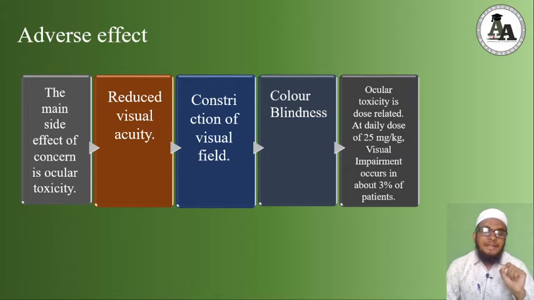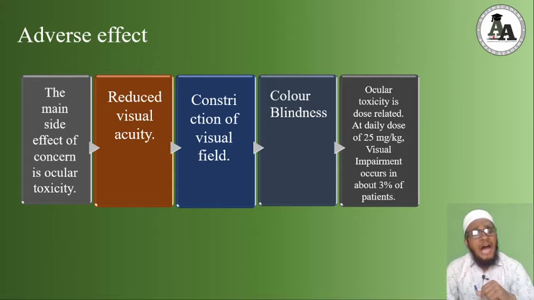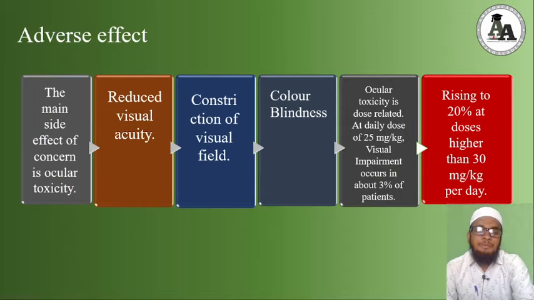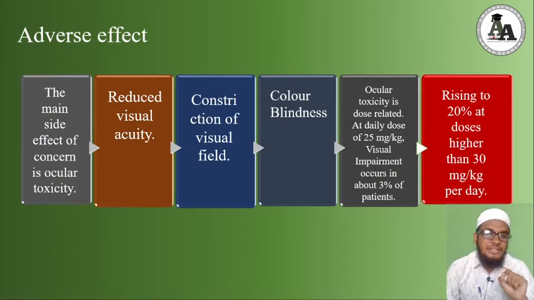If a person is getting 25 mg per kg per day, 3% of patients will have ocular toxicity. Now, if I slightly increase this from 25 mg per kg to 30 mg per kg per day, a high spike in affected patients is seen, like 20% of patients are affected per day if the dosage is increased from 25 mg per kg to 30 mg per kg. Just 5 mg per kg of dosage is increased.